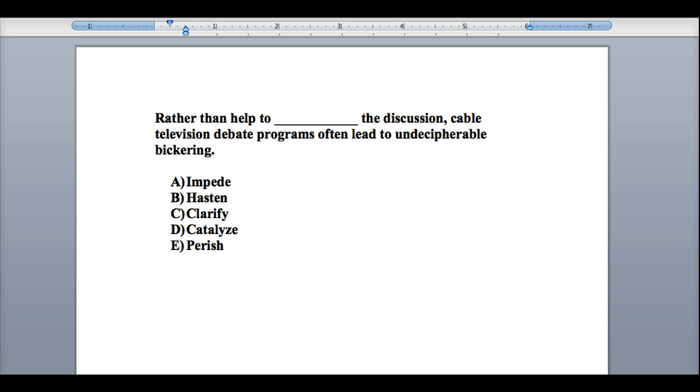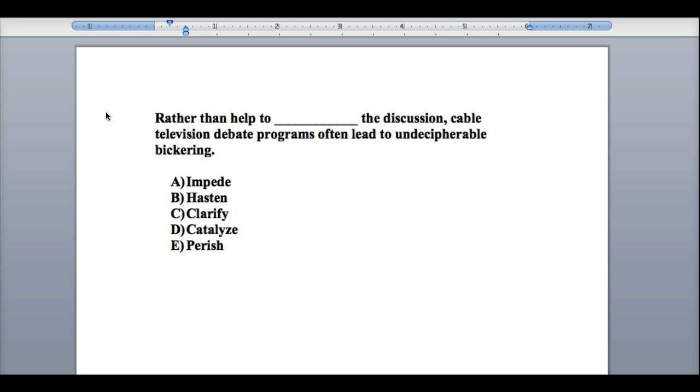Rather than help to blank the discussion, cable television debate programs often lead to undecipherable bickering. Okay, well, I see "rather" here at the front as a dead giveaway for a contrast sentence. Anytime you're going to have a flip or a change, otherwise or however or but, one of these words that changes the tone and tenor of the first part with relationship to the second part gives it away as a contrast sentence.